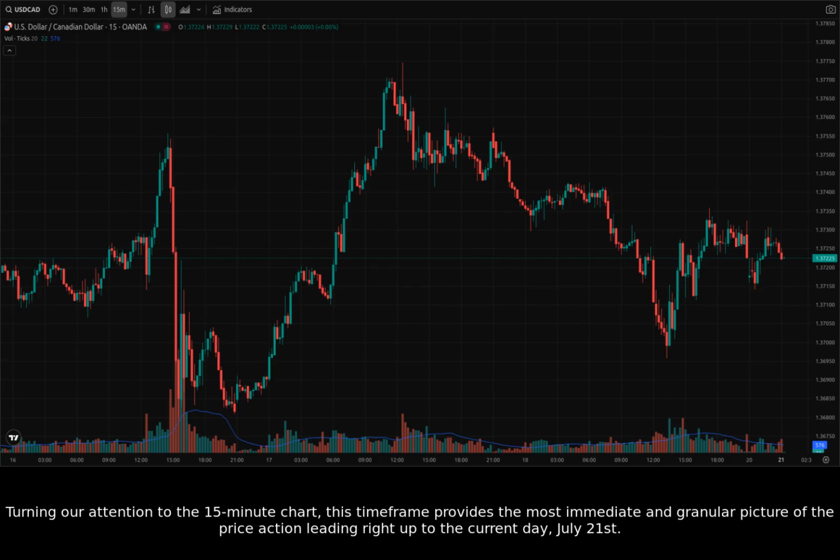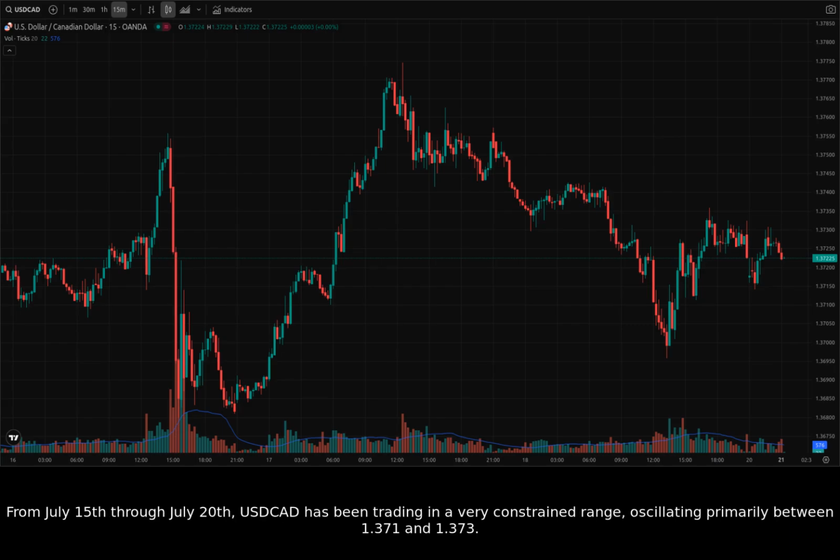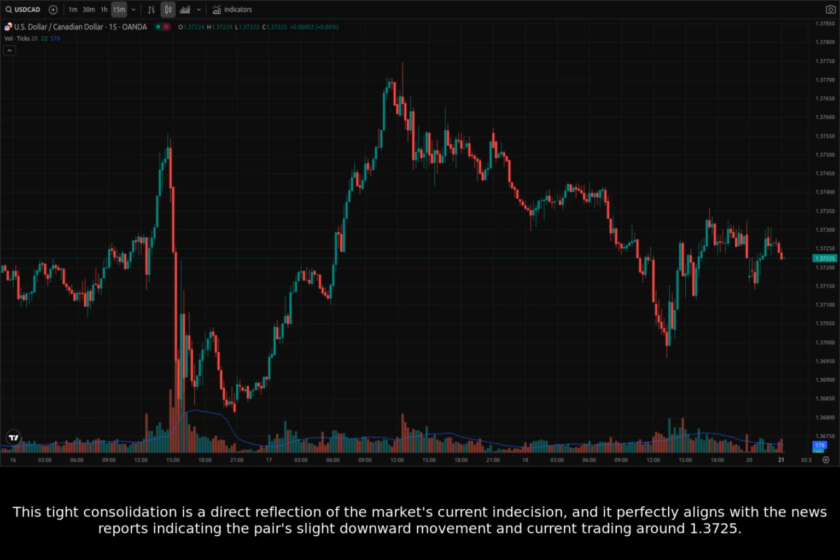the price action leading right up to the current day, July 21st. From July 15th through July 20th, USDCAD has been trading in a very constrained range, oscillating primarily between 1.371 and 1.373. This tight consolidation is a direct reflection of the market's current indecision, and it perfectly aligns with the news reports indicating the pair's slight downward movement and current trading around 1.3725.